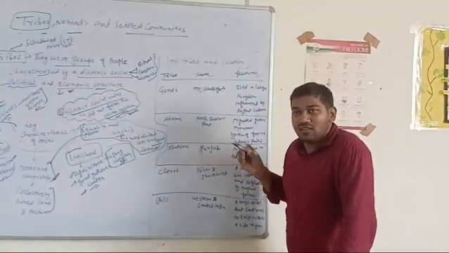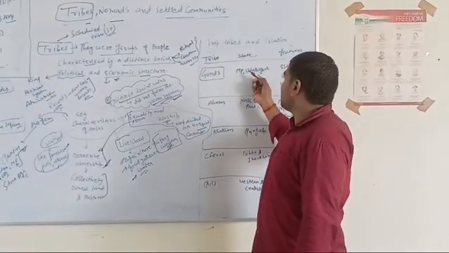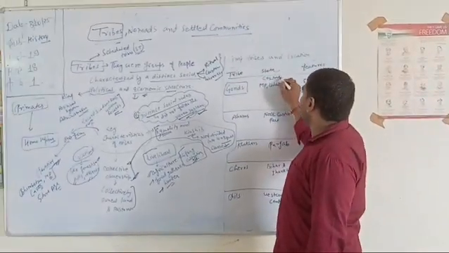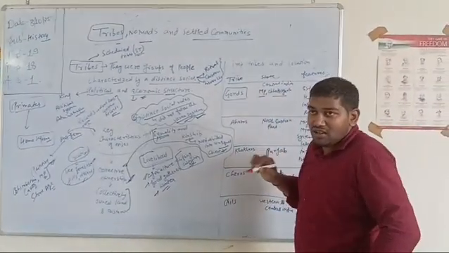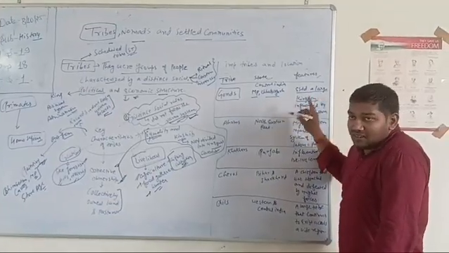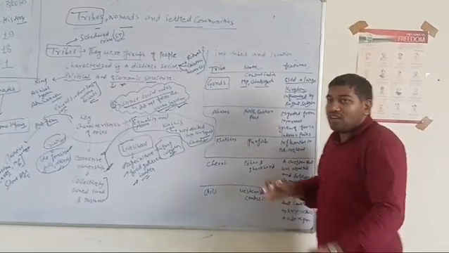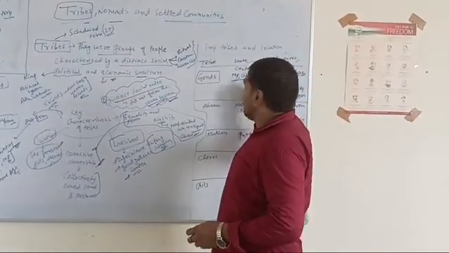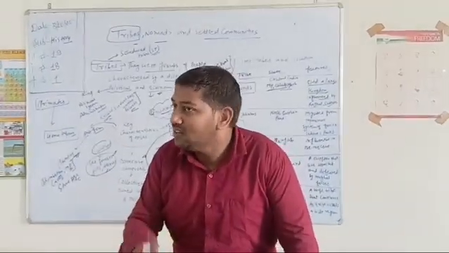Here I write some important tribal communities along with the state, and there are some basic features of that particular community. There is a tribe called Gonds. They were found in central India. The location of central India, states like Madhya Pradesh and Chhattisgarh. What are their specific features? They established a large kingdom and they were influenced by Rajput culture. Because they are associated with these areas, and these areas are famous for Rajput culture, so they were influenced by that culture.